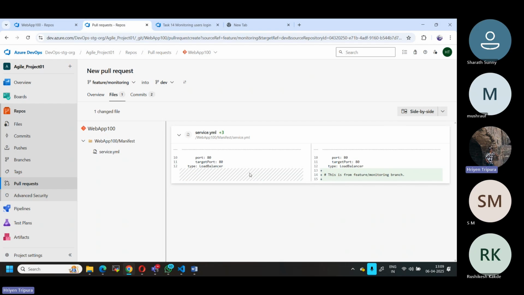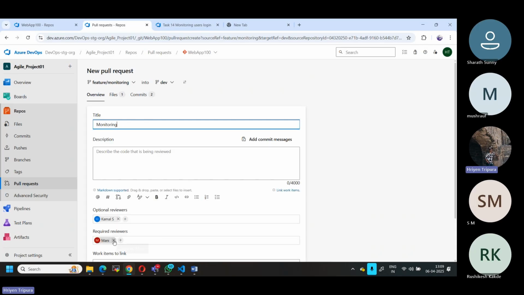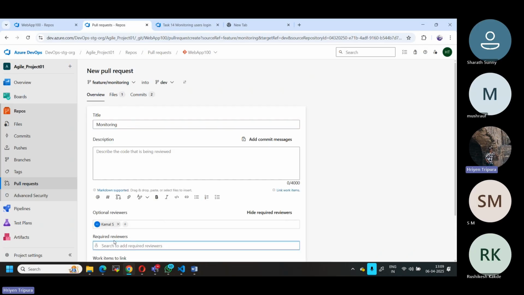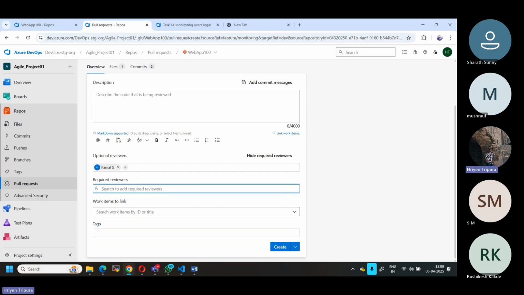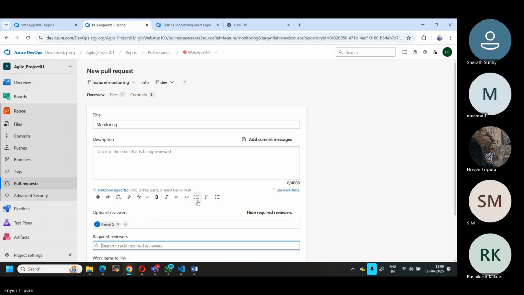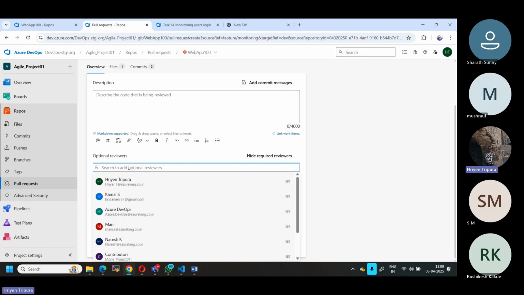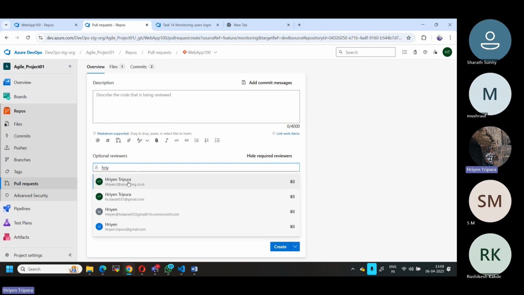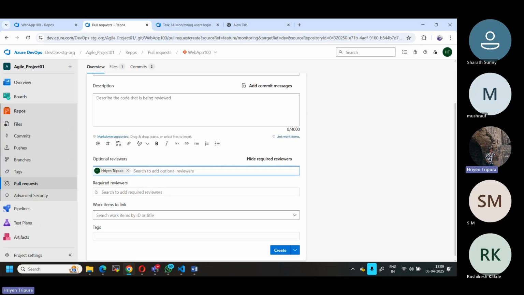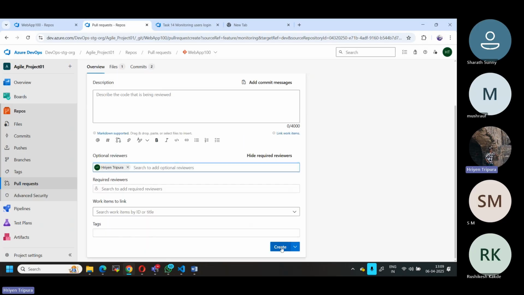Now this is done. In my case, because I don't want anyone else to approve it, I don't want to give a required approver for now, because he would have to approve otherwise. For now, I'll just create it. I'll give this also as optional. Otherwise, I'll give my name only, because I don't want to log into another user. Okay. Now, if I create the pull request,